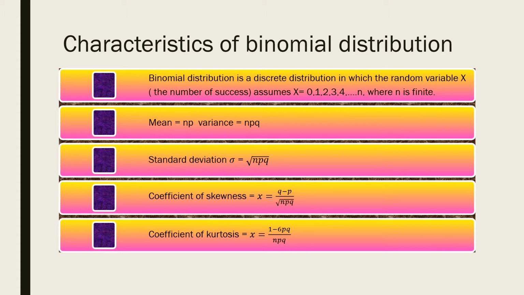Coefficient of skewness is equal to q minus p divided by root of npq. Coefficient of kurtosis is equal to 1 minus 6pq divided by npq.